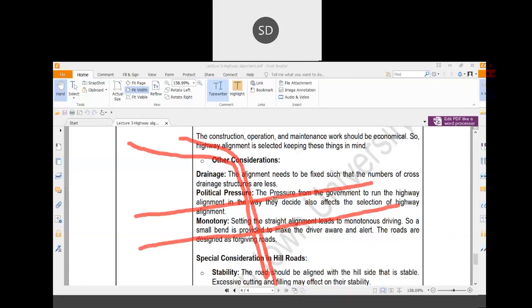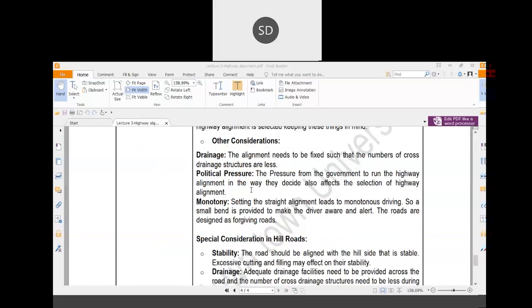Basically you cannot allow the water to flow through your road. In that case, you can construct a culvert, or you can avoid that type of structure if an alternate alignment is available to you.